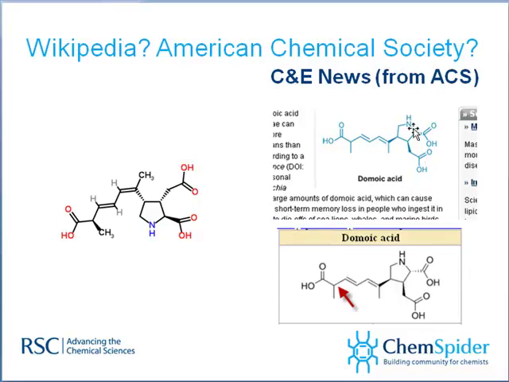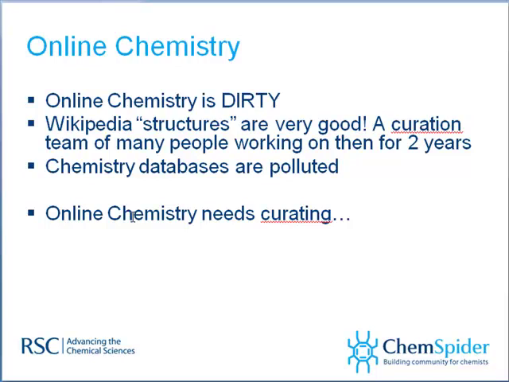What's this? These molecules are the same. This is in C&E News from the American Chemical Society. This molecule's also incorrect. Why? Oh, look at that. Copied directly from Wikipedia. This showed up on my blog where one of the senior editors from C&E News came along and said, yep, we are sourcing information from Wikipedia, and they would love to have an open source of information that they can reuse. This is actually the correct structure for domoic acid.